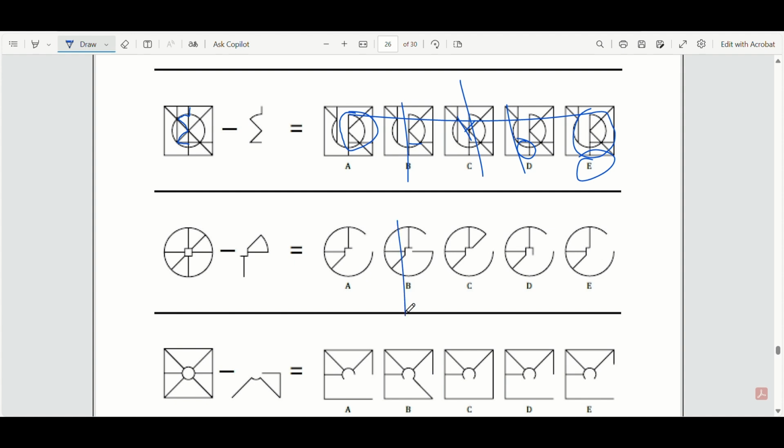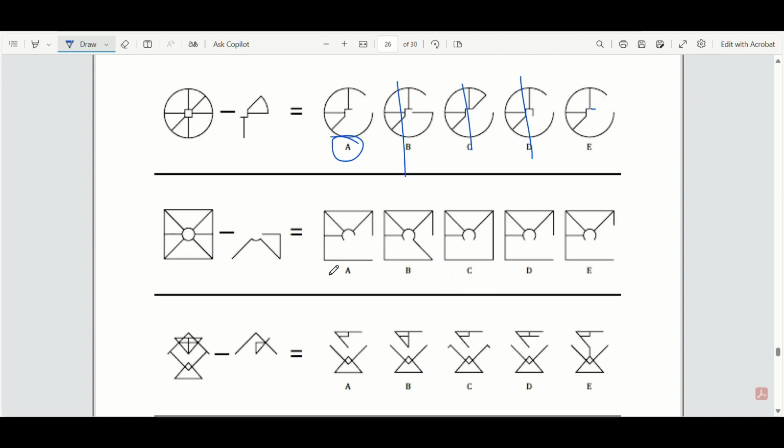B is missing. It's got this section here still, and C has still got this line, which it shouldn't have. This has still got this part of the square, and the only difference here is it's missing this section of the square. You can see that top section, which shouldn't have been removed. So A is the right answer.